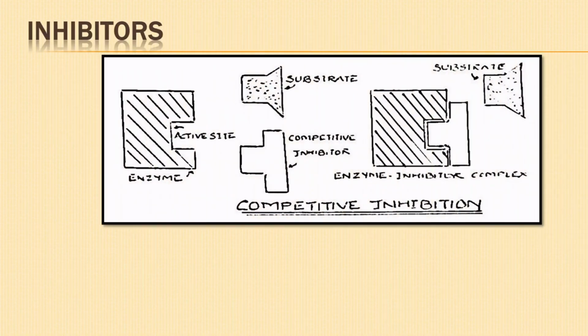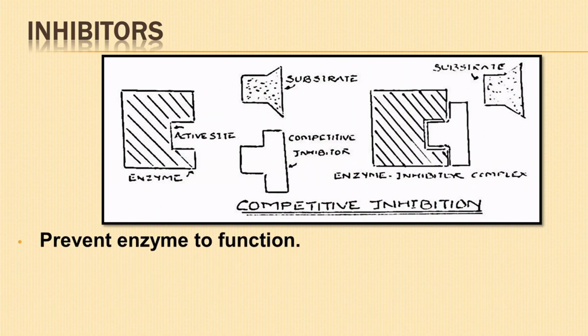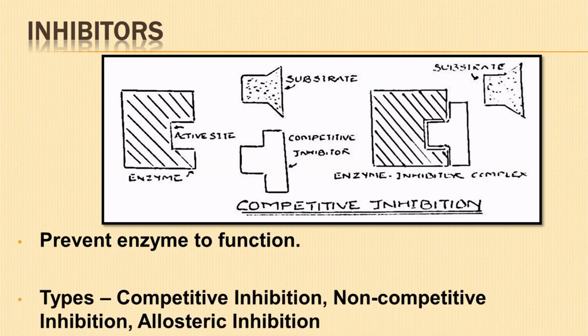Inhibitors: certain substances or chemicals prevent an enzyme from functioning. They are known as inhibitors. Different types of inhibition are competitive inhibition, non-competitive inhibition, and allosteric inhibition.